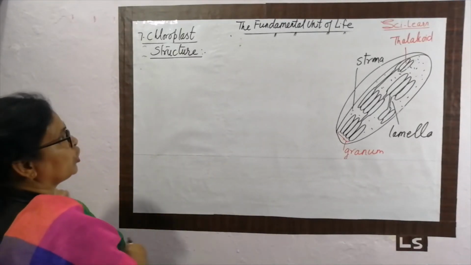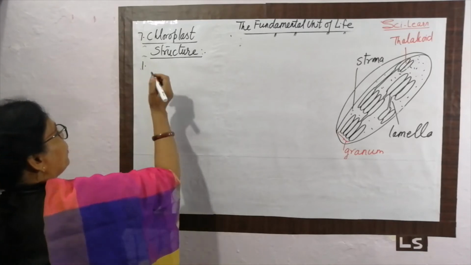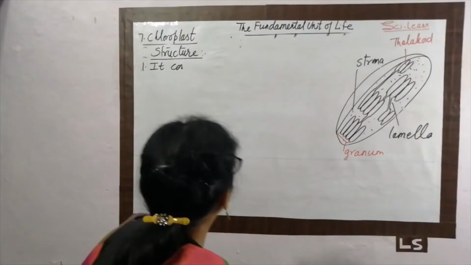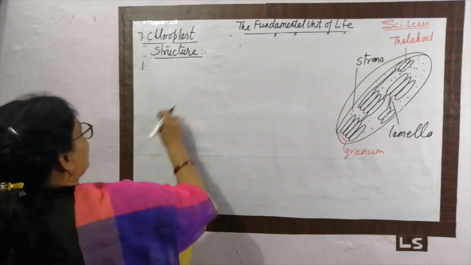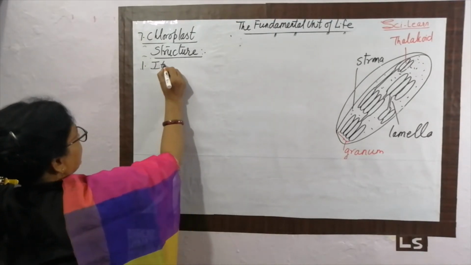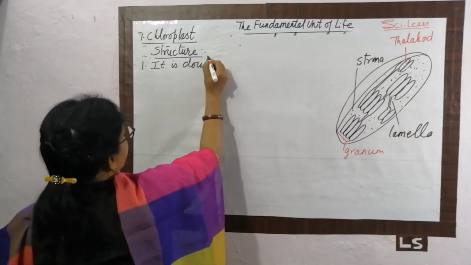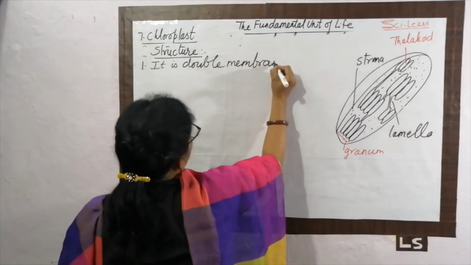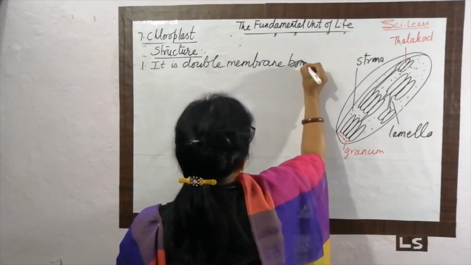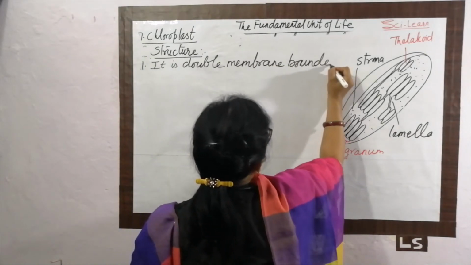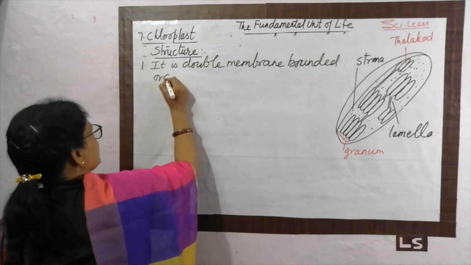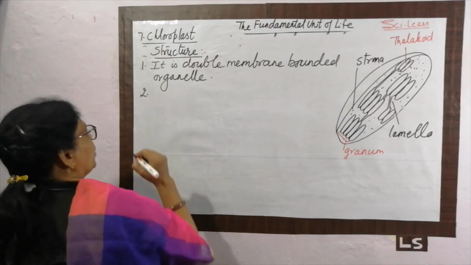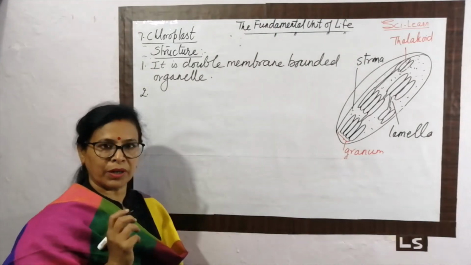Now see the structure of chloroplast. First, it is a double membrane bonded organelle. That is important because membrane bonded organelles are present in eukaryotic cells only.